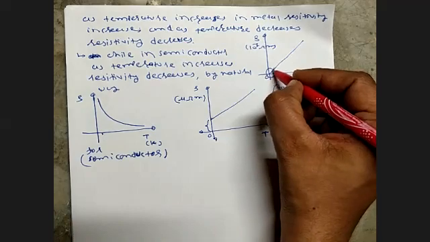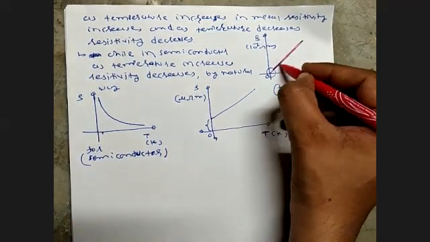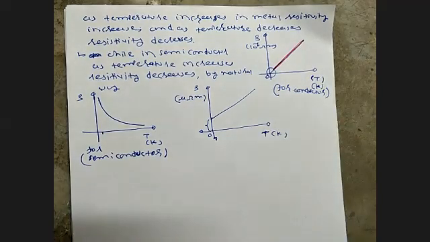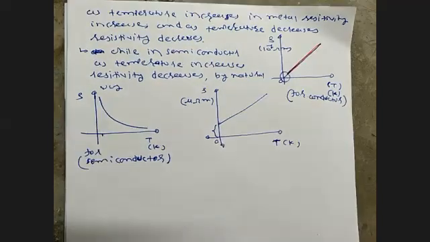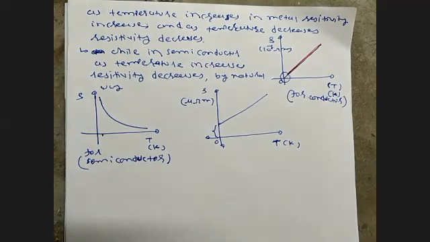It starts from here, not from zero. Just keep this in your mind: in this whole universe, no object has zero resistance.